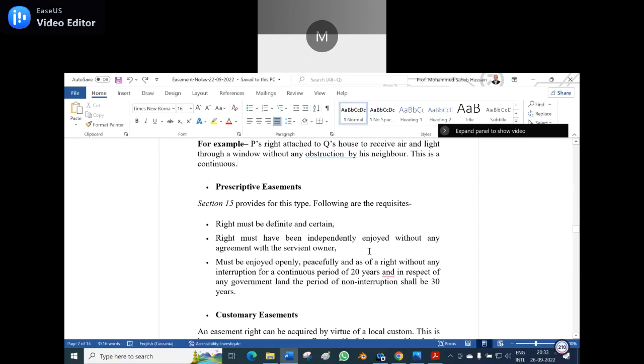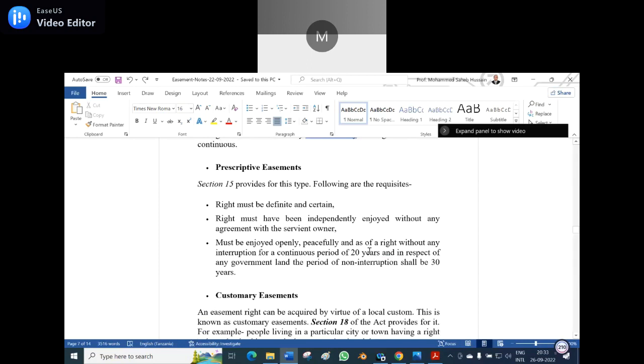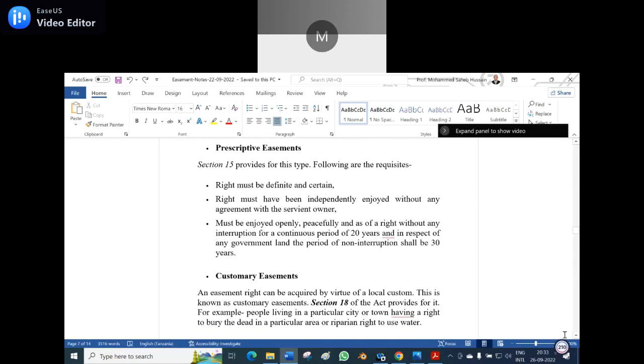First bullet, can anyone unmute and read it? Right must be definite and certain. Very clearly it should be established, and certain also. The second bullet: right must have been independently enjoyed without any agreement with the servient owner. There would not be any agreement with the servient owner. It can be enjoyed independently. Then it becomes a prescriptive easement.